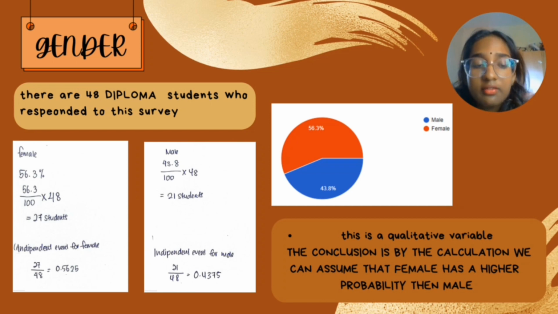So from this, we can find the independent event for female, which is 0.5625, and the independent event for male is 0.4375. As we know, this is a qualitative variable, and the conclusion is that by the calculation we can assume that female has a higher probability than male.